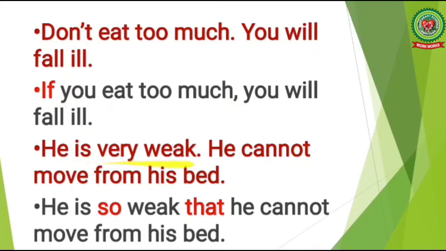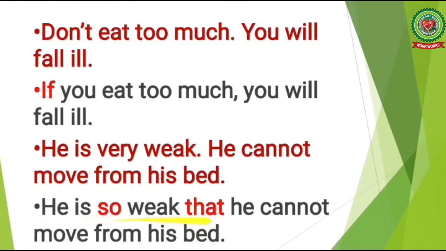He is very weak. He cannot move from his bed. Here in this sentence, the second action is showing the consequence of the first action. This is the effect of something that has been done. Children, according to this sentence, what is the effect of being very weak? The effect is that he cannot move from his bed.